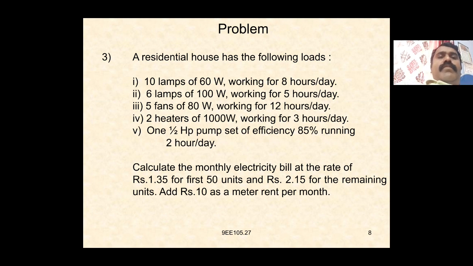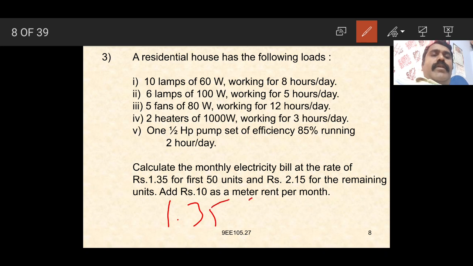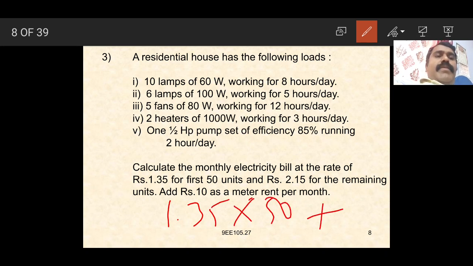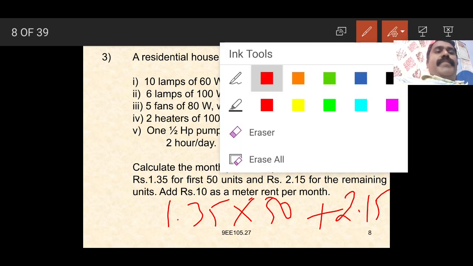So given here 1.35 for the first 50 units. Again, last we have to calculate 1.35 into 50 for the first 50 units plus rupees 2.95 for the remaining, that is 534 units, and add rupees 10 as meter rent per month, so plus 10 rupees, again we get the total monthly bill. So in this way we have to calculate the bill here.